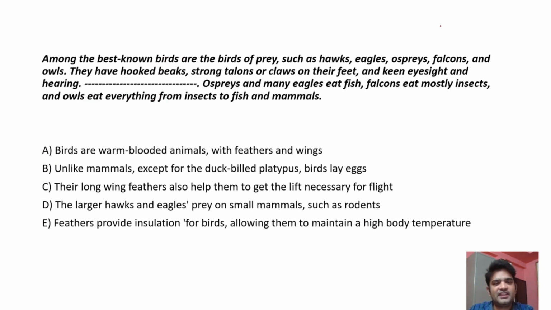Okay. Among the best known birds are the birds of prey. Birds of prey are birds that hunt, such as hawks, eagles, ospreys, falcons, and owls. They have hooked beaks, so something like curved. Hooked beaks are like curved beaks, like this. Strong talons. Talons are nothing but claws on their feet, and keen eyesight and hearing. So everything that you need for hunting, they have those characteristics. Till here, he's talking about hunting.